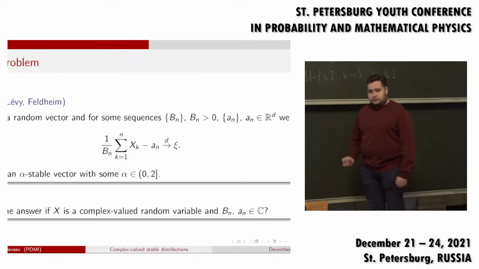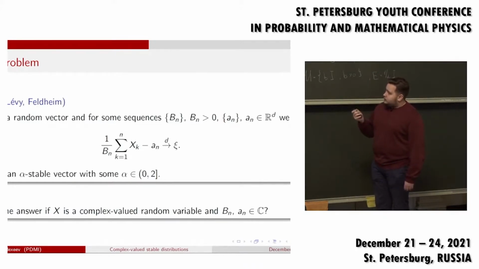Now let me announce the main problem of my talk. First, let me remind you of this theorem by Levy and Feldheim. If x is a random vector, and for some sequences of positive numbers bn and vectors an, we have this convergence, 1 over bn times the sum of xk minus an weakly converges to xi, then xi is an alpha stable vector with some alpha.